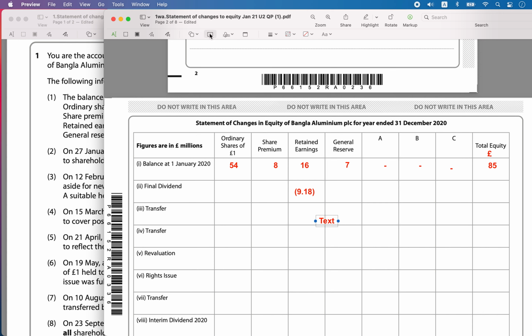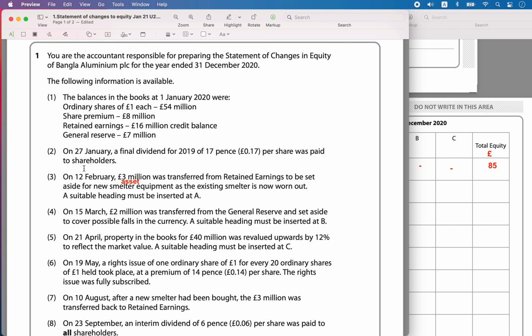So when you transfer from the retained earnings, what is the value of transfer? The value of transfer is 3 million. So I will reduce that and transfer it to A. A represents a reserve. What type of reserve is it? Because I'm creating a capital replacement reserve. I had a smelter and I'm trying to buy a new one because the old one had gone worn out.